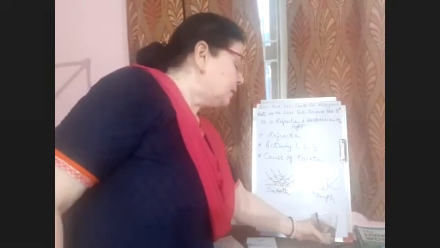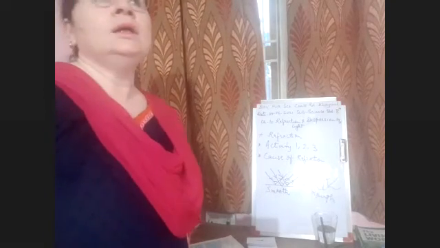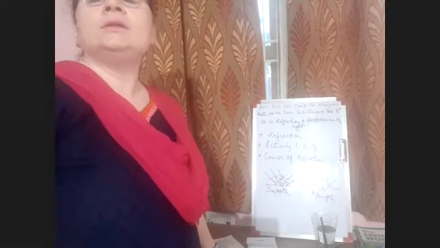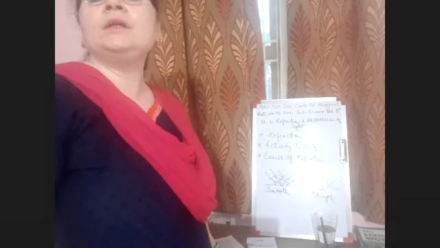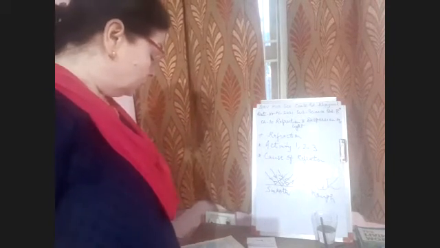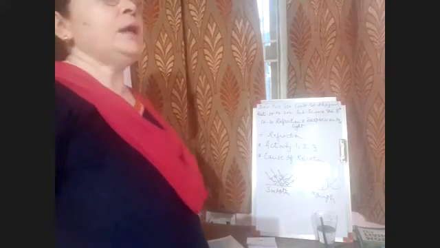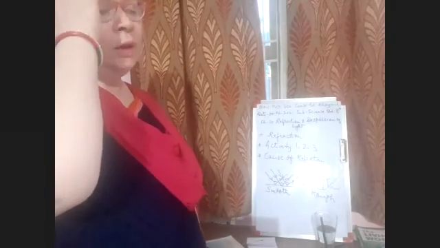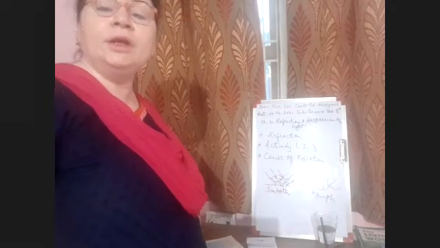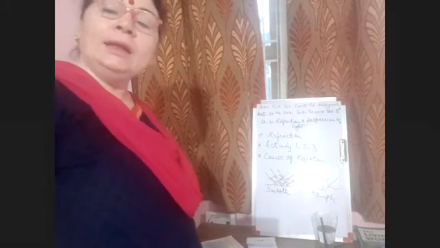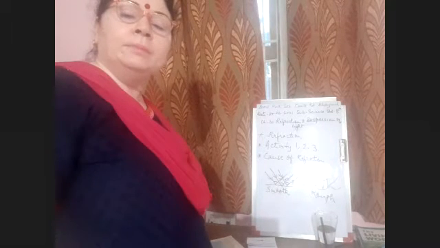So all these activities prove that the cause of refraction of light is the difference in the speed of light. Then one thing: if we talk about optically denser medium, this I have also told you just now, how will you identify whether it is a denser medium or a rarer medium? For an optically denser medium, we can identify it by the speed of light.